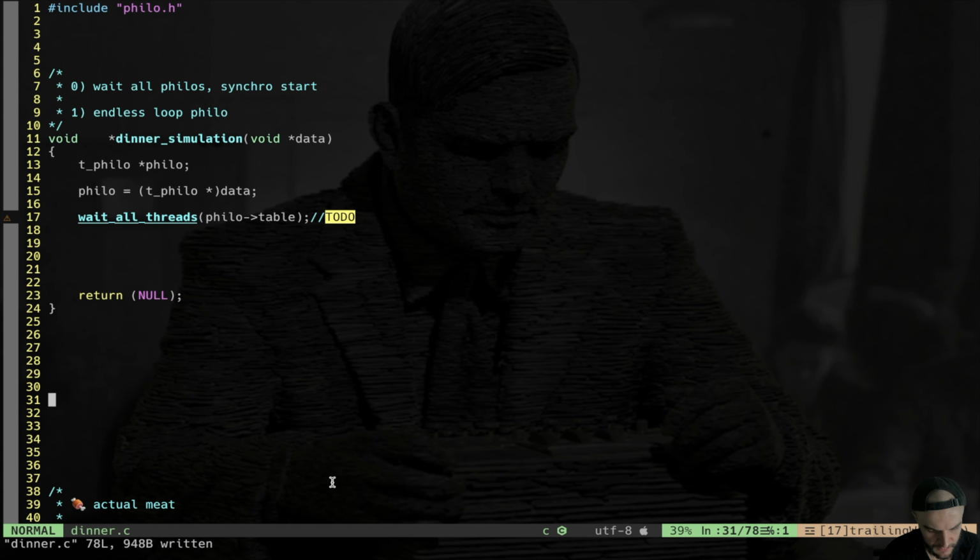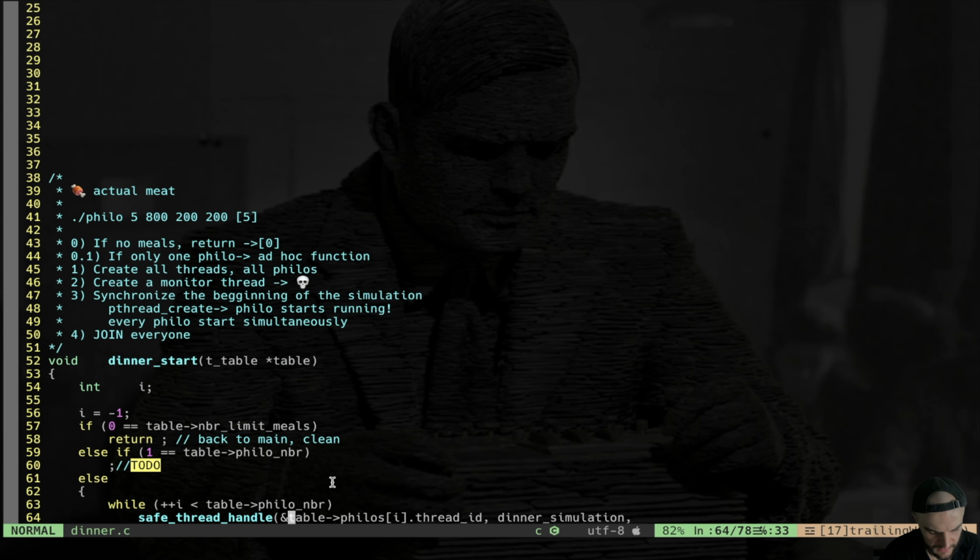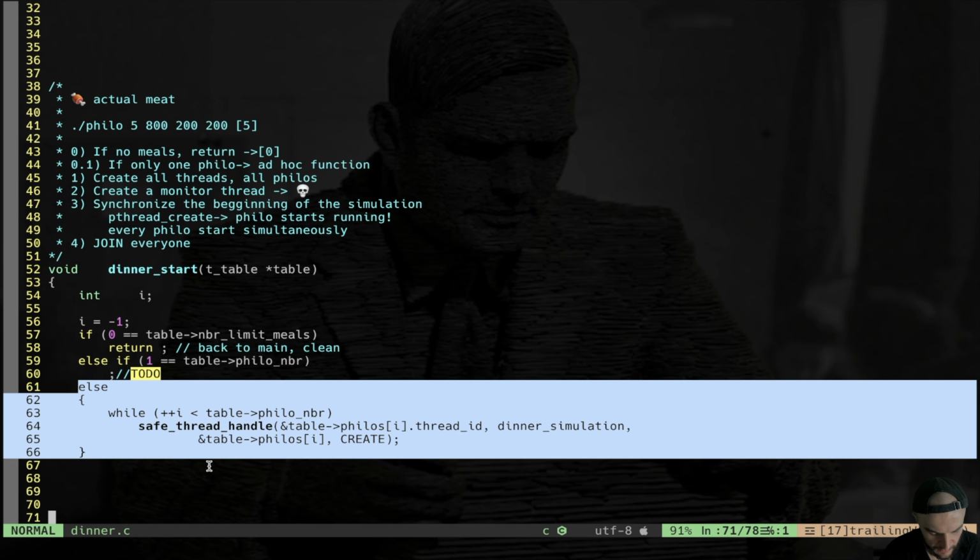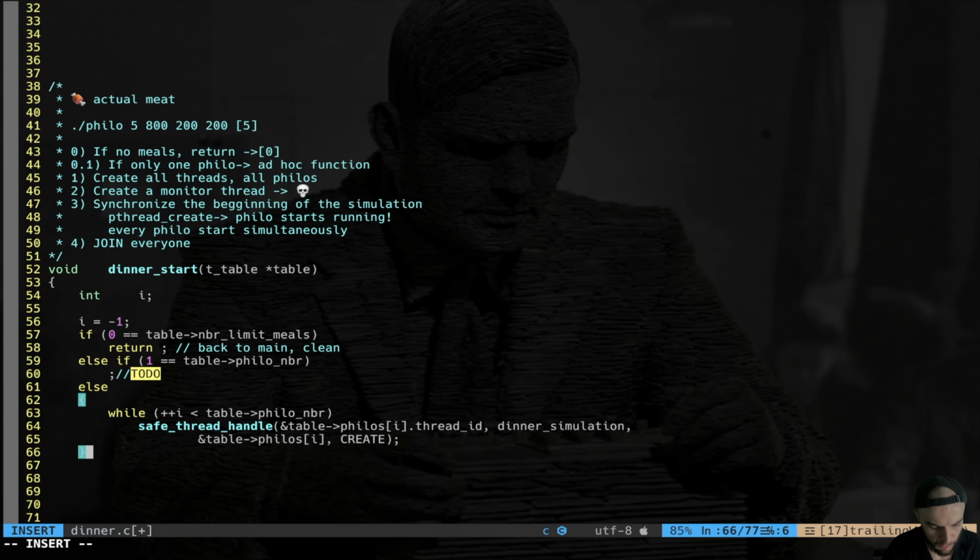The thing that we're gonna do is that at dinner start, after this while loop, we're gonna say, hey, now all threads have been made, right? Already, just after the loop. So we can set that boolean all threads ready to true. The thing is that we are in a multi-threaded environment, so accessing a shared variable is gonna be a race condition. So we need to protect this boolean with a mutex.